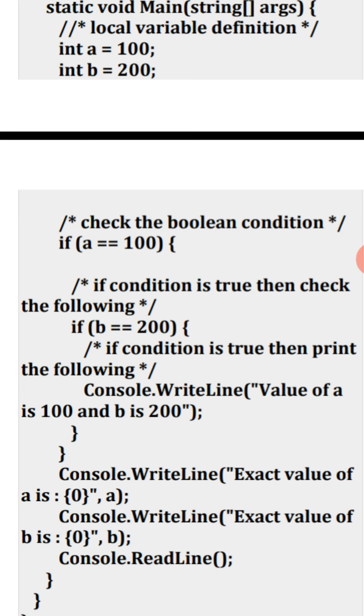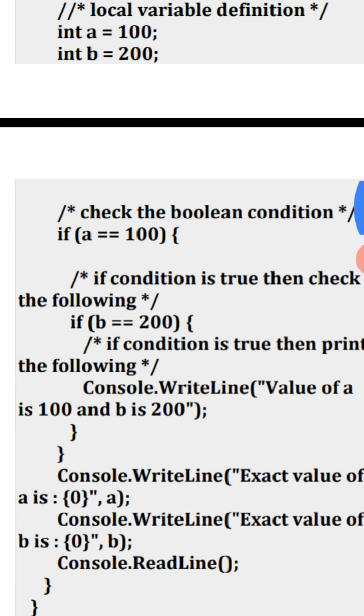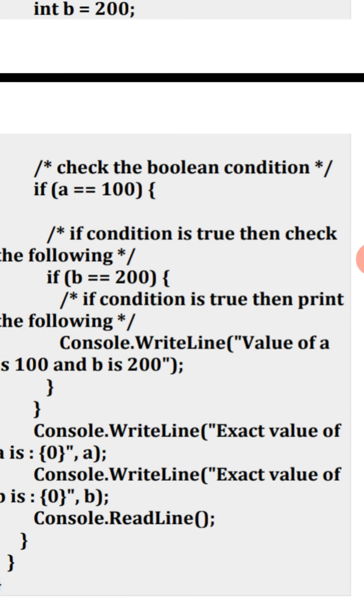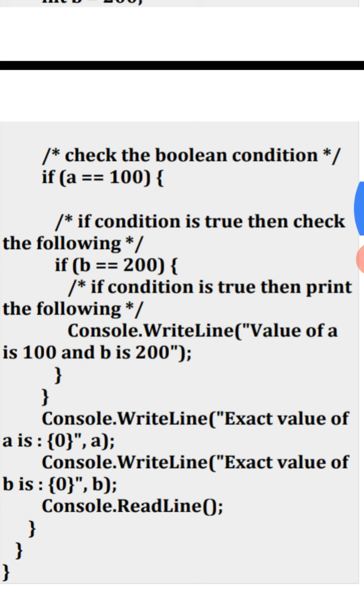If the condition is true, then check the following: if b is equal to 200, Console.WriteLine("value of a is 100 and b is 200"); close the curly, close the curly.